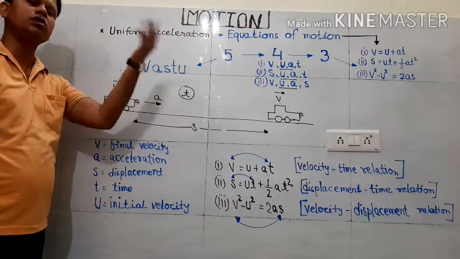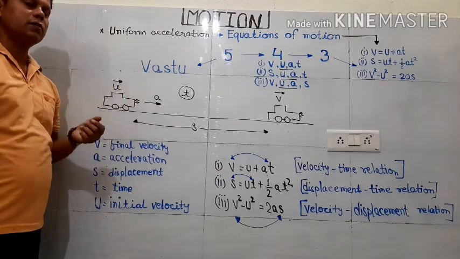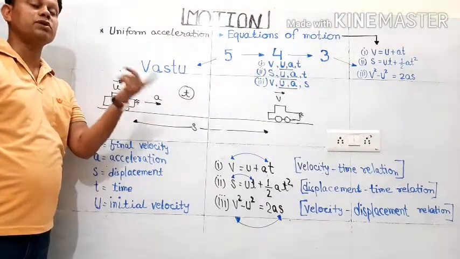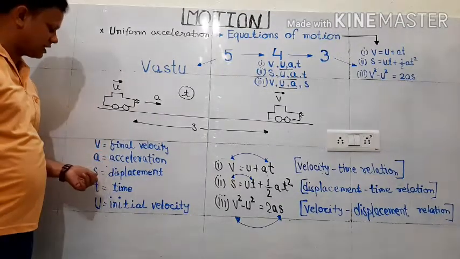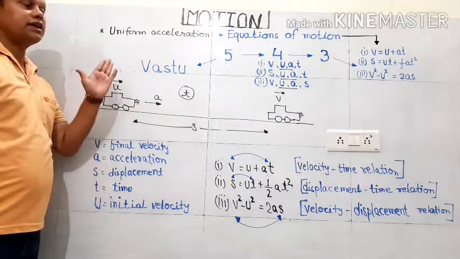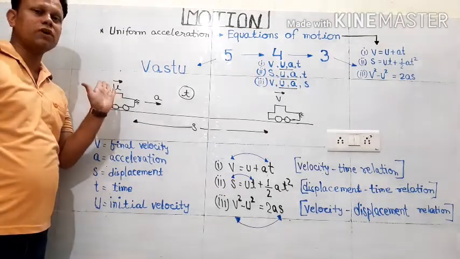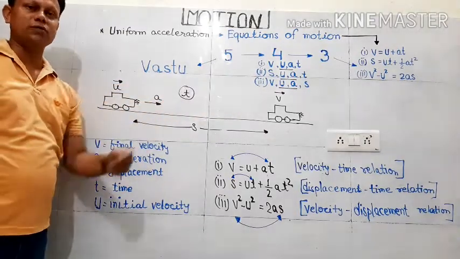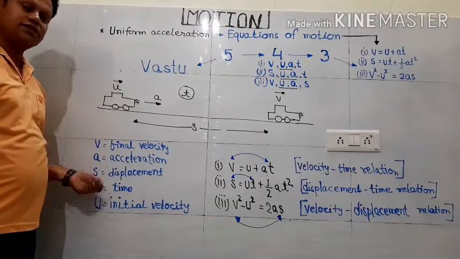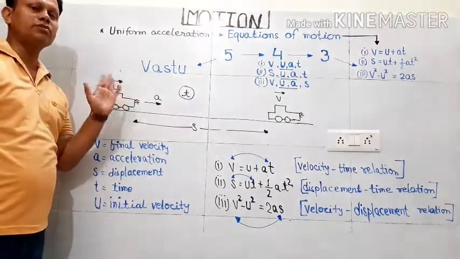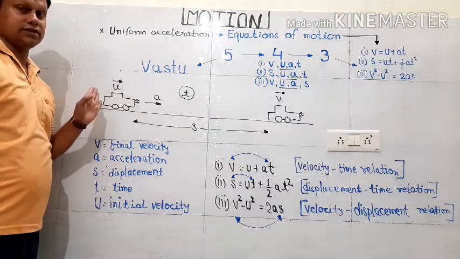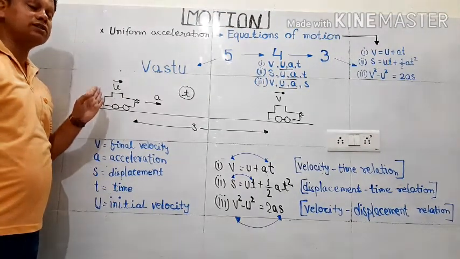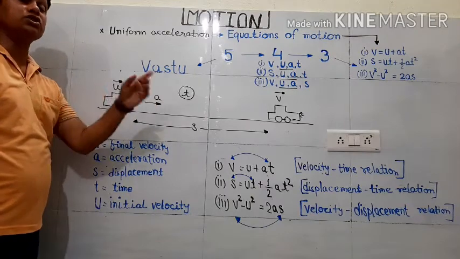Whether it's increasing or decreasing, that doesn't matter, but when it is increasing, we take it positive, and when it is decreasing, it is taken negative. That we have to take care of for acceleration. S is for displacement, that is how much it has shifted from initial position to final position. T is for time, in what time the change is being observed, and U is for initial velocity, meaning with what velocity the object has started its journey.